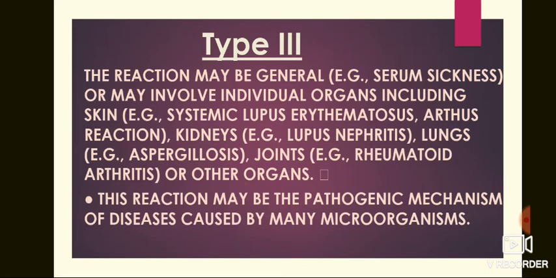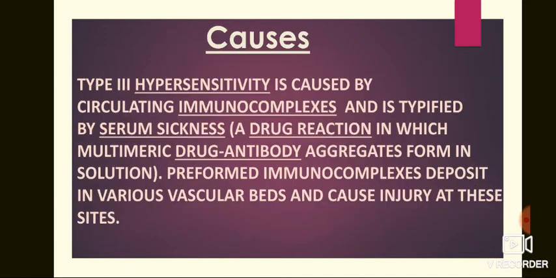The reaction may be general or may involve individual organs including skin, lungs, joints, or other organs. These reactions may be the pathogenic mechanism of disease caused by many microorganisms.